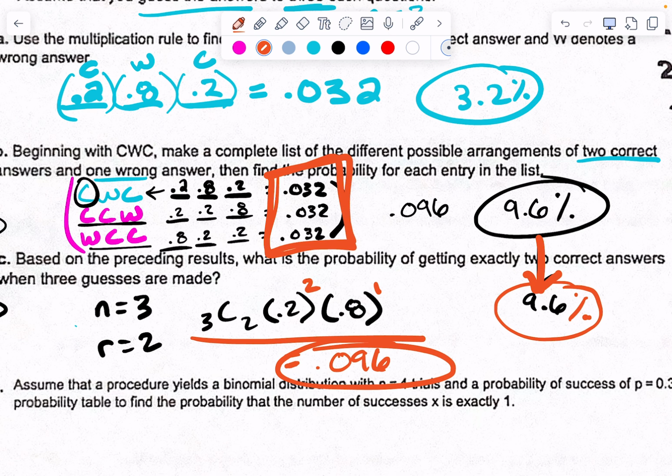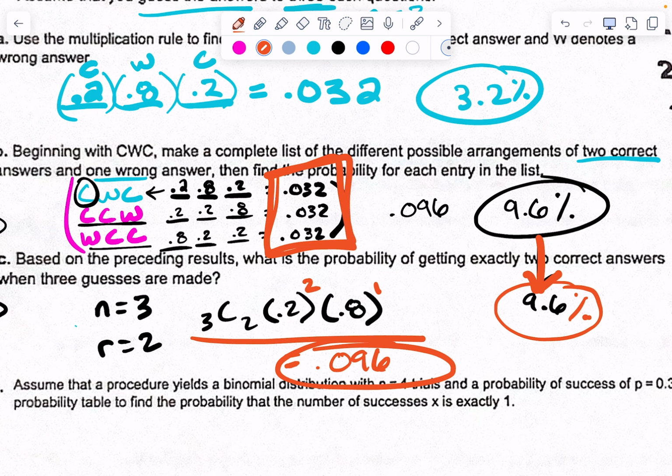This C is saying how many combinations are there of getting 2 out of 3 correct. Without doing it in your calculator, what is 3C2? How many combinations do I have of getting 2 out of 3 correct? 1, 2, 3. There's 3 combinations. So 3C2 is 3, and I take that times 0.2 squared times 0.8 to the first power, right? Each one of these is 0.2 squared times 0.8 to the first power. And there's 3 of those combinations, so we're multiplying that by 3, or adding the 3 together. Do you see how this works? Okay. So 0.096.